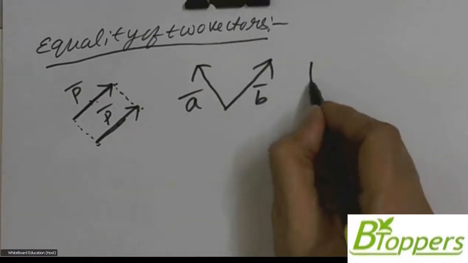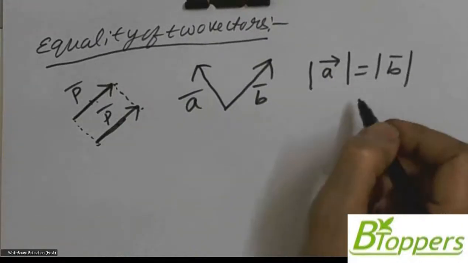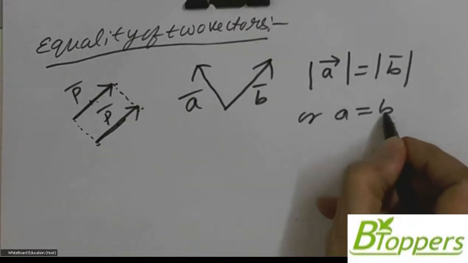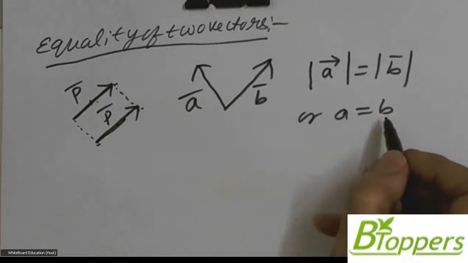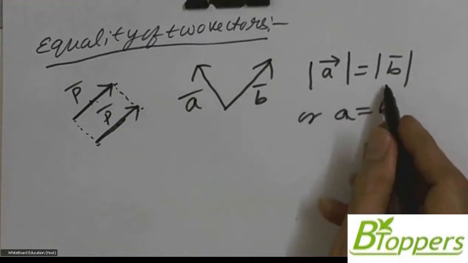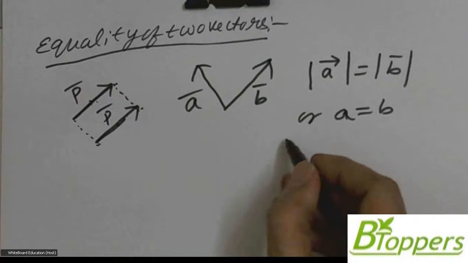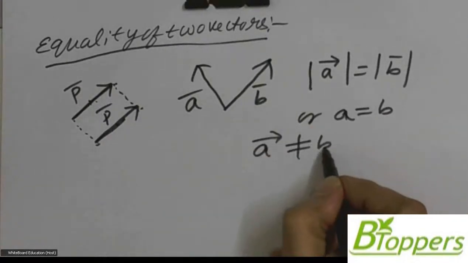We can write modulus of A bar equal to modulus of B bar, or you can write A equal to B. If you write A equal to B, it does not mean that the vectors are equal. It just means that the modulus of A bar is the same as the modulus of B bar, or the magnitude of A bar is the same as the magnitude of B bar. You can say that A bar is not equal to B bar in this figure